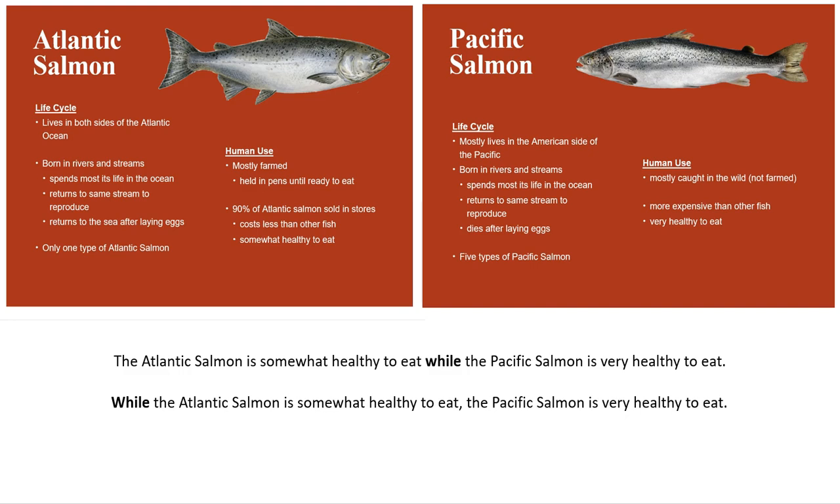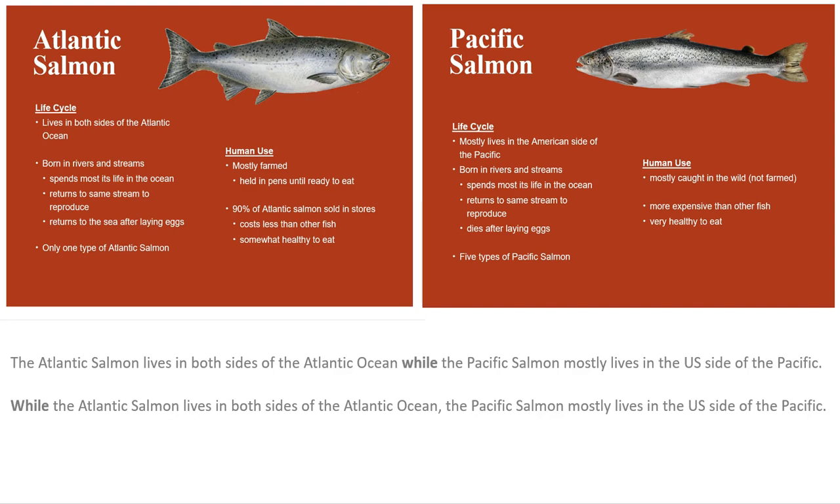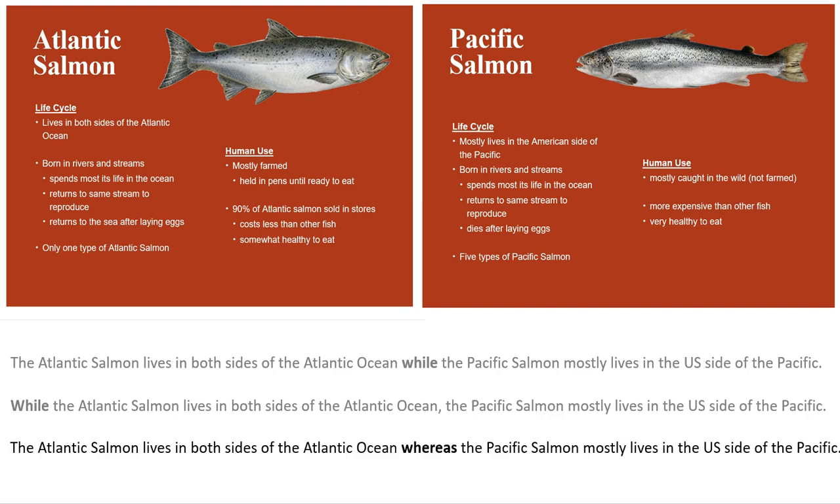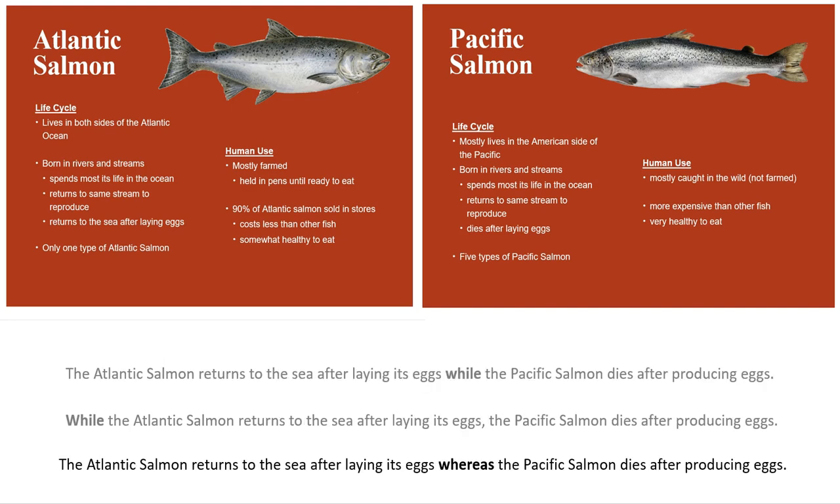Now let's go back to the first examples that we saw, and this time we want to use whereas instead of while. The Atlantic salmon lives in both sides of the Atlantic Ocean, whereas the Pacific salmon mostly lives in the US side of the Pacific. So here we have simply changed while in the first sentence to whereas. It means the same thing.